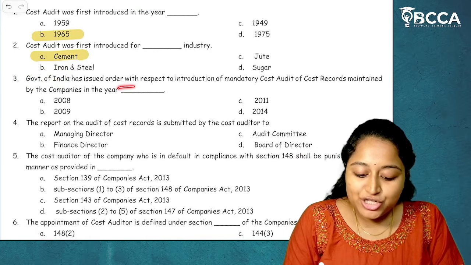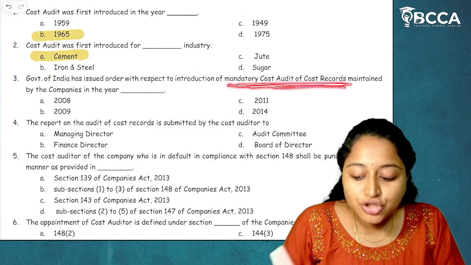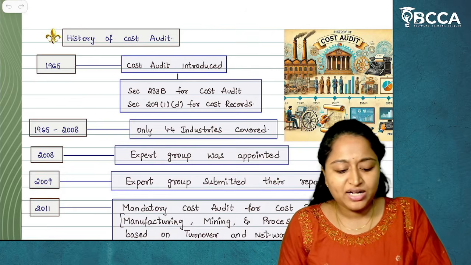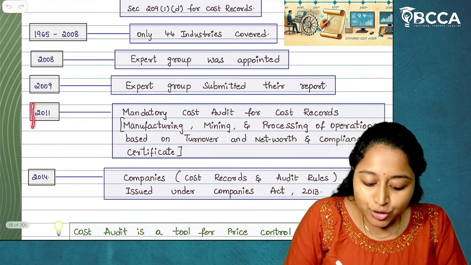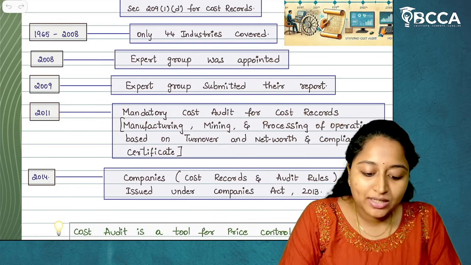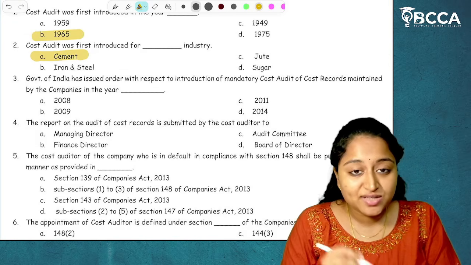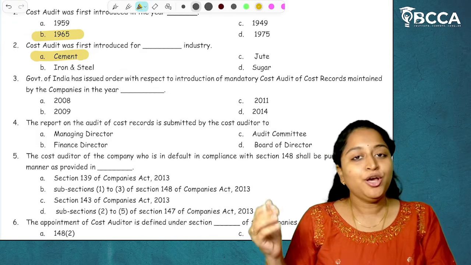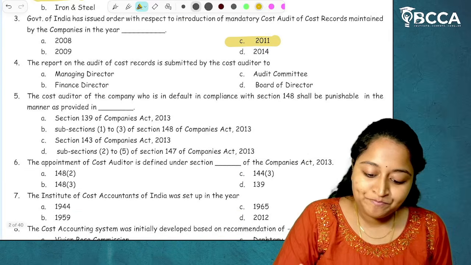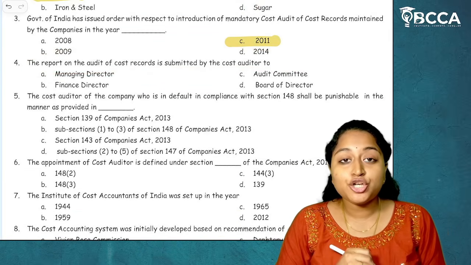Then third MCQ. The Government of India has issued an order with respect to introduction of mandatory cost audit of cost records maintained by the companies in the year? We have just seen in the history of cost audit that in the year 2011, mandatory cost audit for cost records was brought by the government. The options are 2008, 2009, 2011 and 2014. What's the right answer? The right answer is 2011. I hope it's clear.